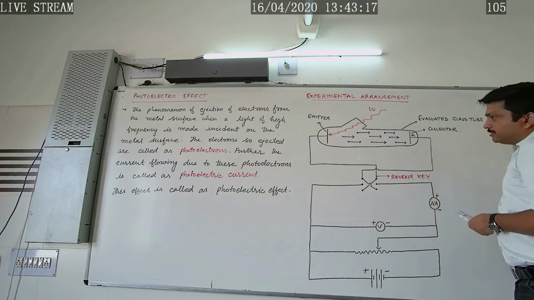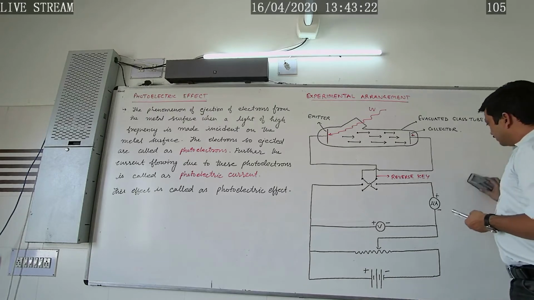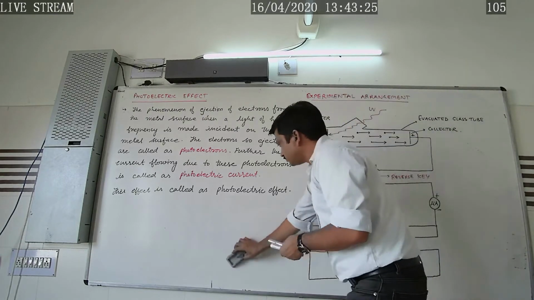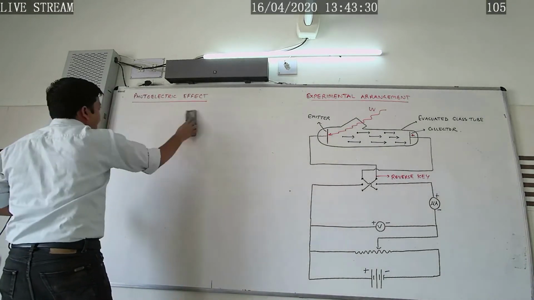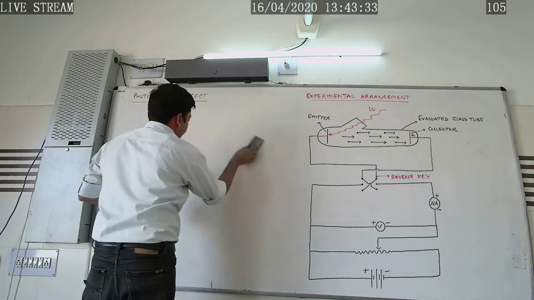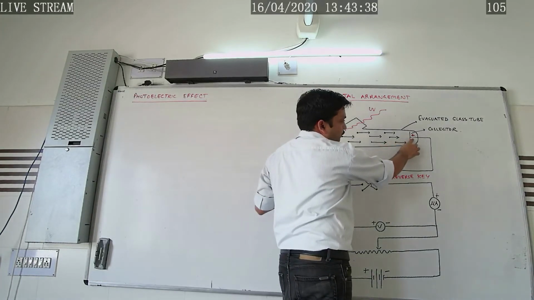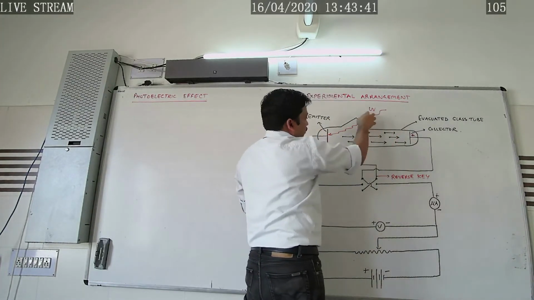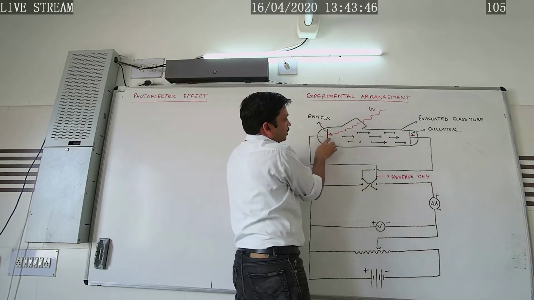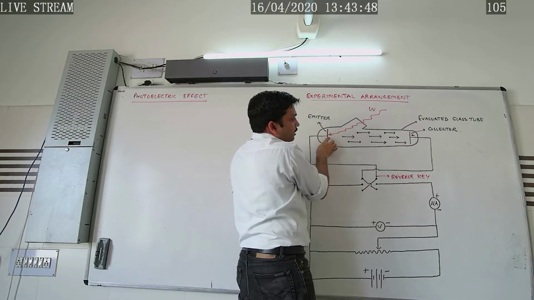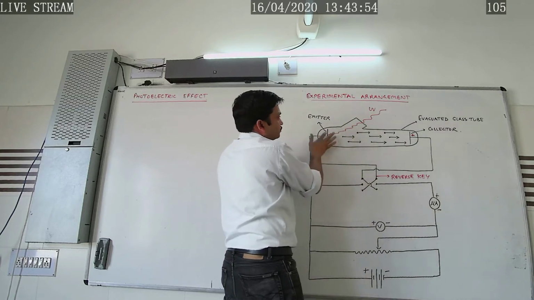Now how can we explain the photoelectric effect on the basis of this experimental arrangement? Let's study about it. We will write its explanation in two steps. Step number 1: when the collector is maintained at positive potential and light of suitable frequency greater than the threshold frequency for the metal of the emitter is passed on it, then a number of photoelectrons get ejected from the metal surface of the emitter.